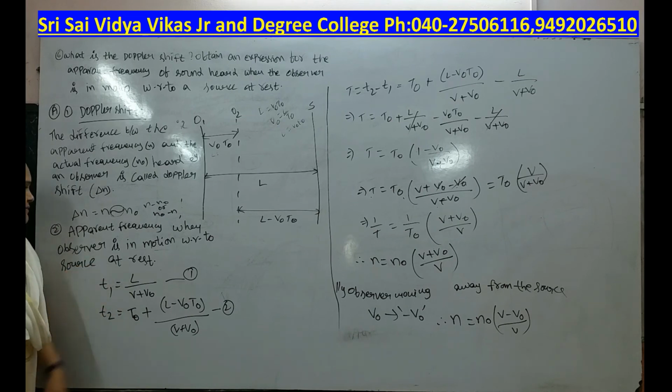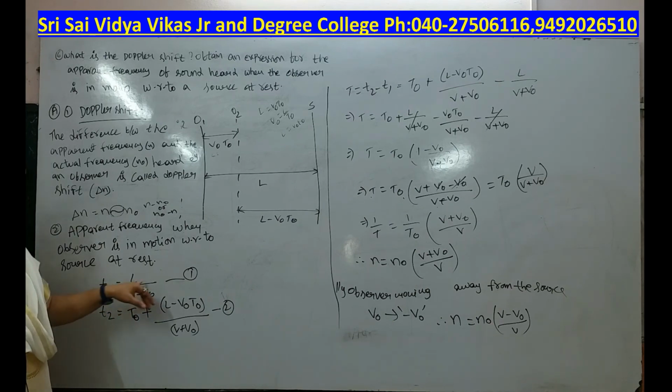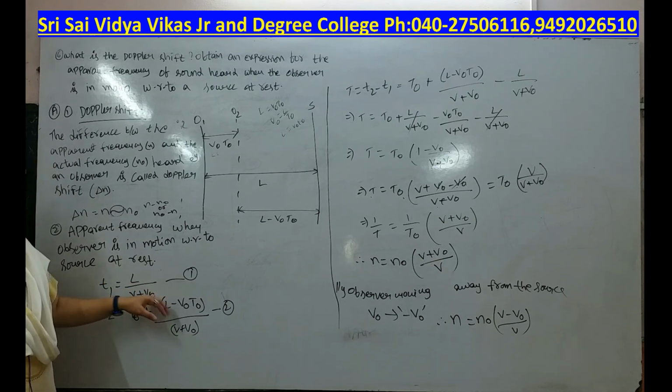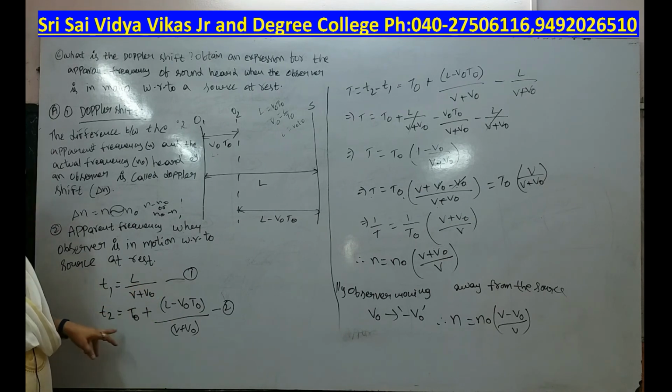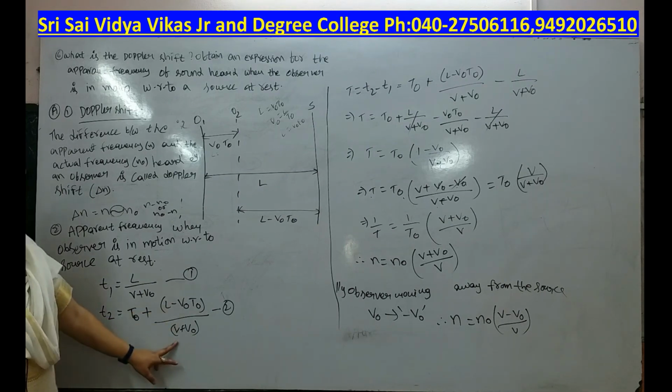Now we can find the apparent frequency when the observer is in motion with respect to a source at rest. The time taken for the first wave to reach the observer is T1 equal to L by (V plus V0), where V is the velocity of sound and V0 is the velocity of the observer. The time taken for the second wave to reach the observer is T2 equal to T0 plus (L minus V0 T0) by (V plus V0).